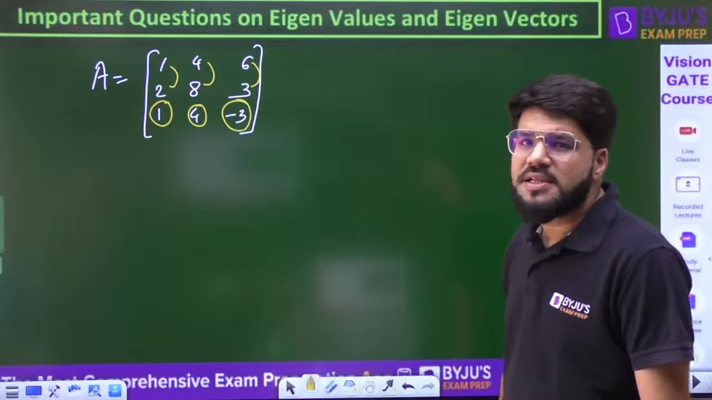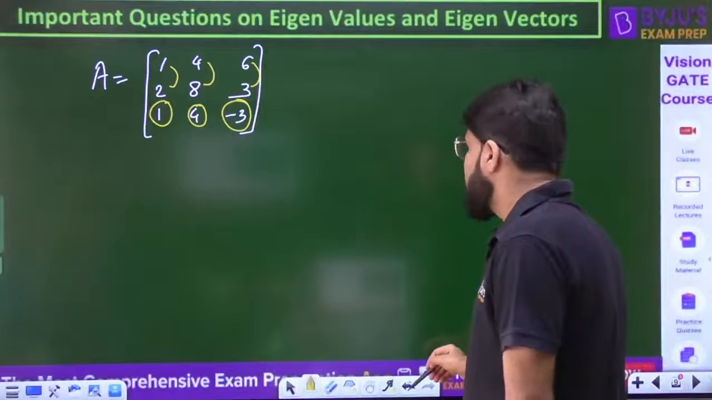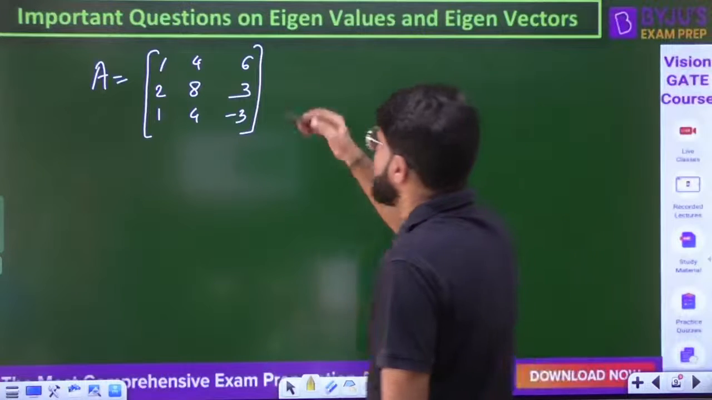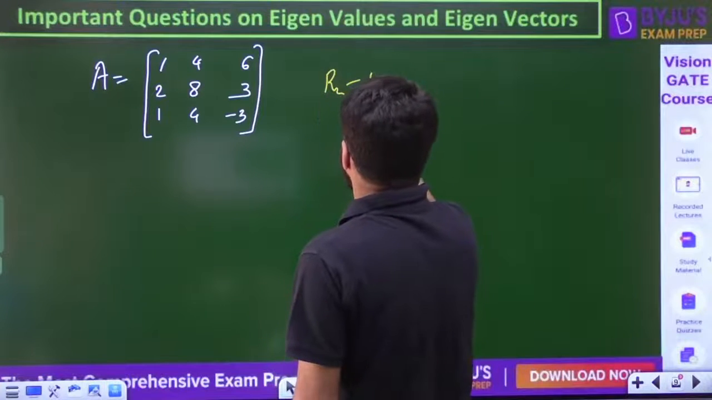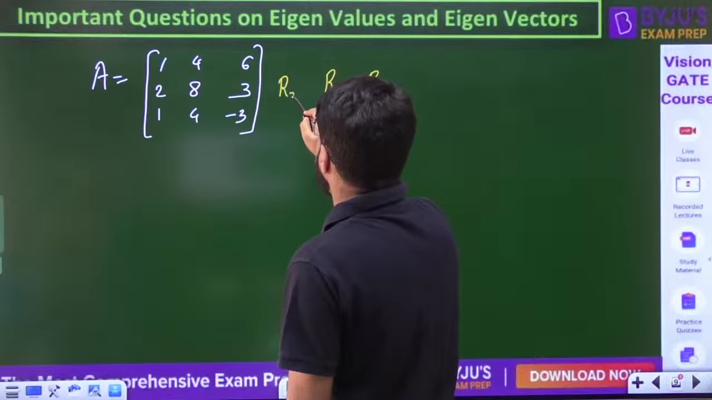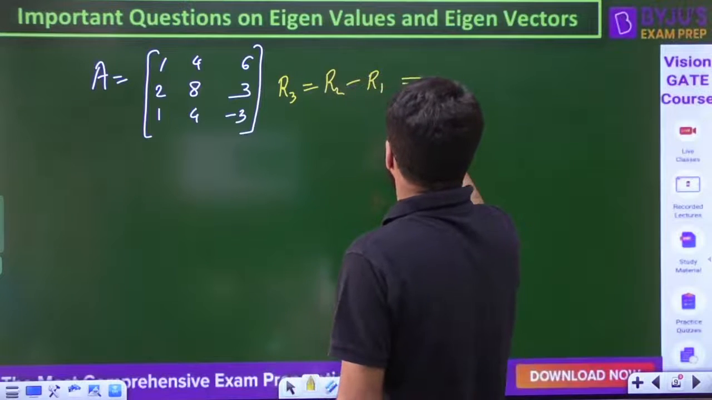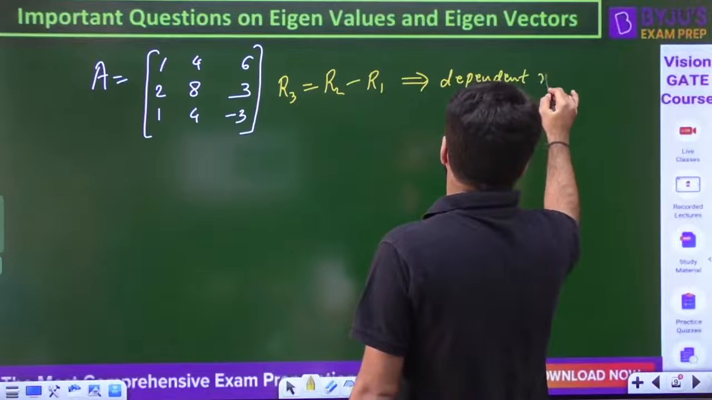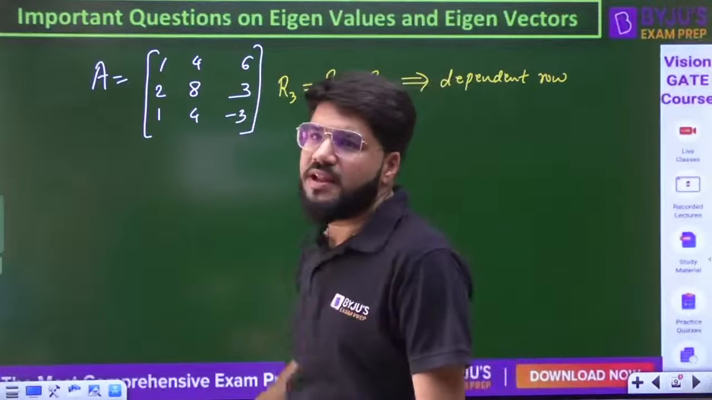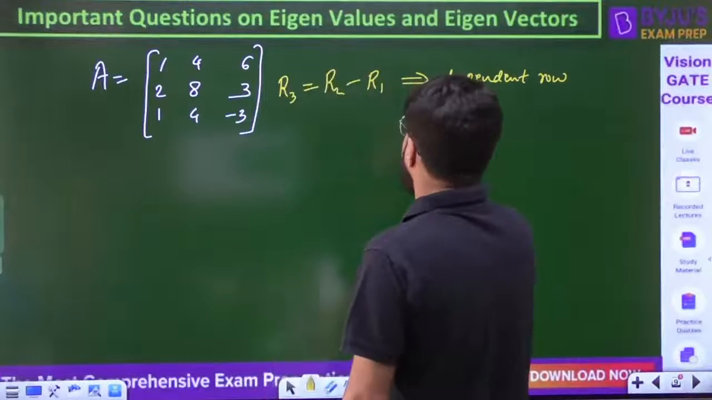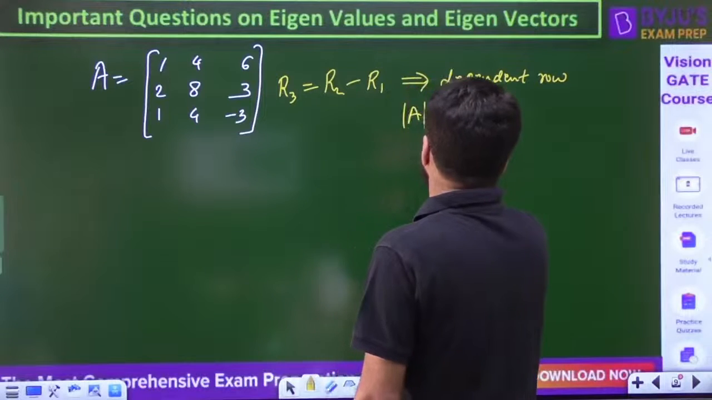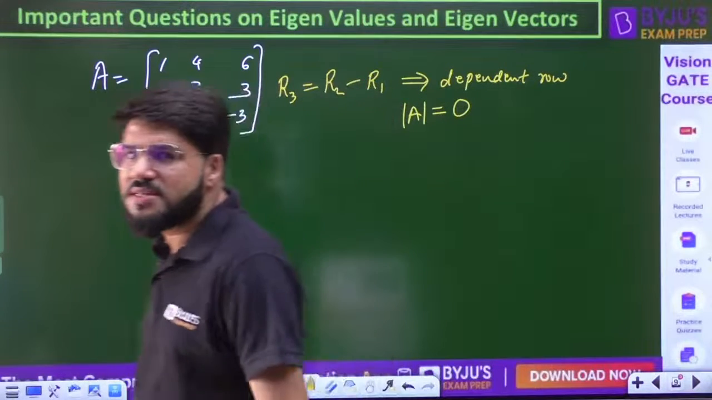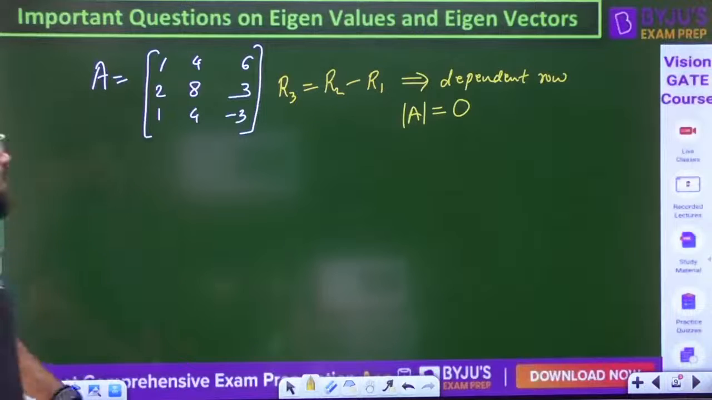So when I subtract the second row and the first row, R2 minus R1, I am able to get R3. That means the rows are dependent. Whenever the matrix has dependent rows, similar rows, proportional rows, any dependency in the rows, the determinant of the matrix is eventually 0. So that calculation is directly 0.